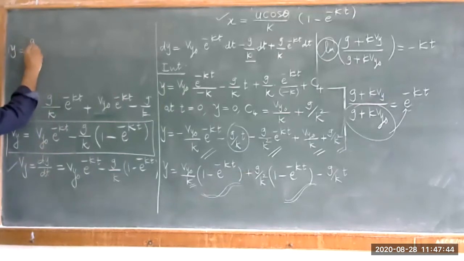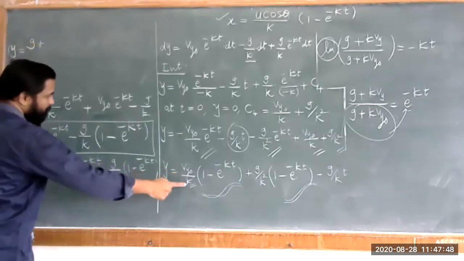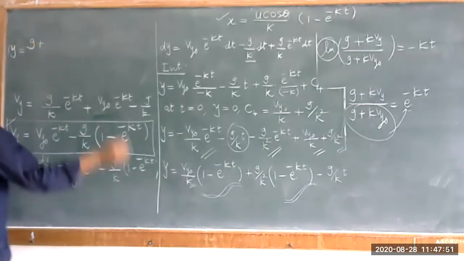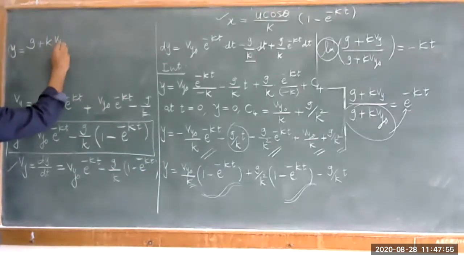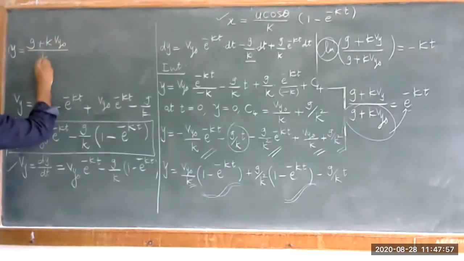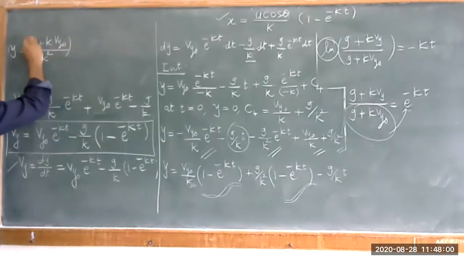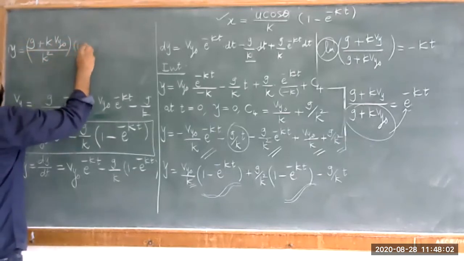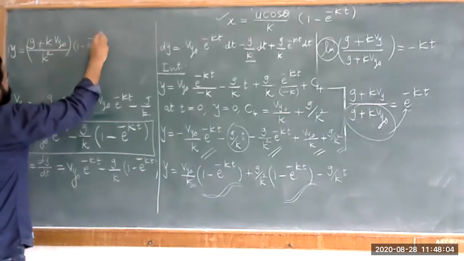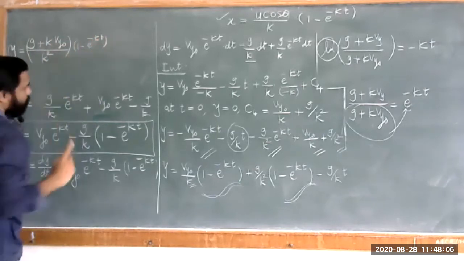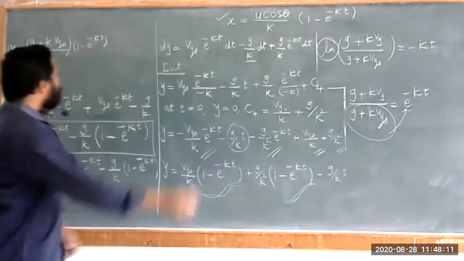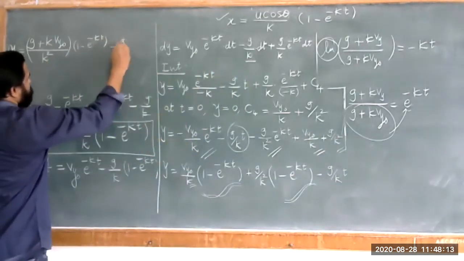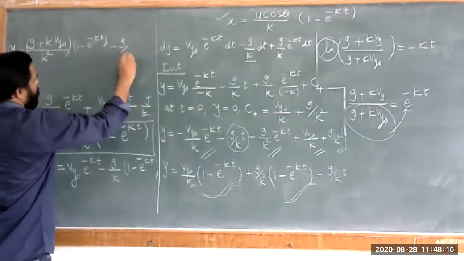So the first term is g plus k into Vy naught divided by k square, multiplied by the factor that is k. This whole term is multiplied by 1 minus e raised to minus kt.